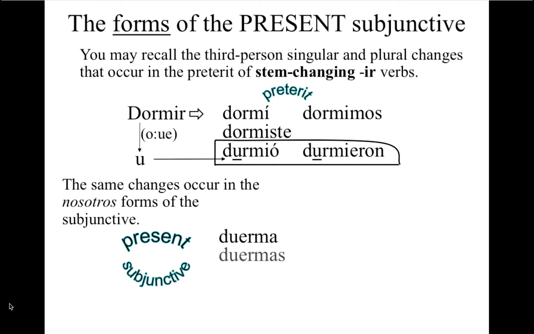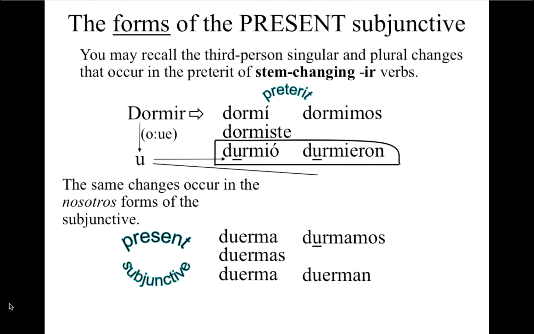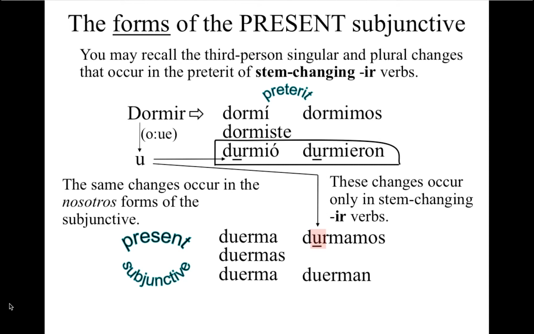Duerma, duermas, duerma, durmamos, duerman. Notice the U is retained in the nosotros form in the present subjunctive, just the way the U was kept in the third person singular and plural of the indicative preterite. These changes occur only in the stem changing IR verbs.